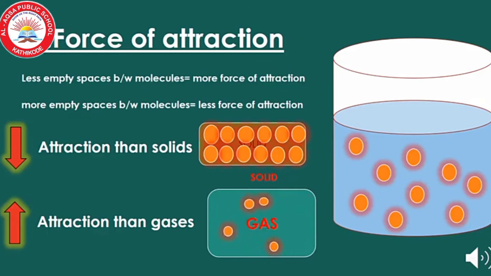That means there is enough space between the particles of matter. That means the force of attraction between the particles of matter of liquid is less than the solid. The third point, force of attraction is less than the solid but more than the gases.